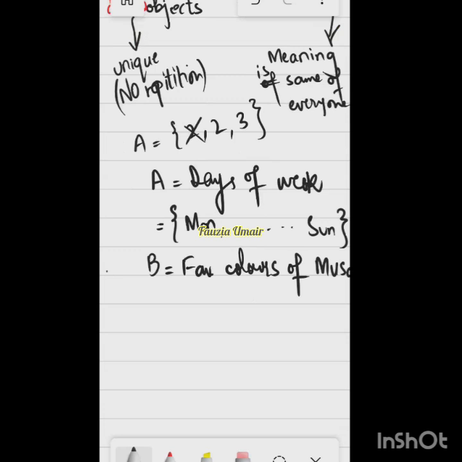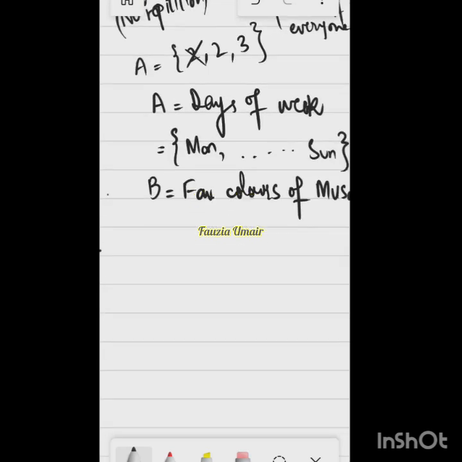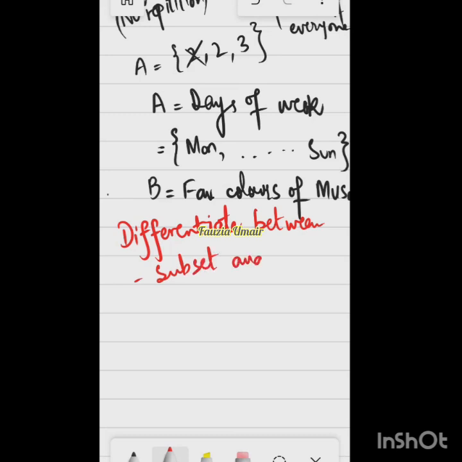So now we have to learn two things. The first objective of grade 8 is basically that we should be able to differentiate between two types of sets. What two types? First of all, we should know what is a subset and a superset. So first is subset and superset. And the second is proper subset.